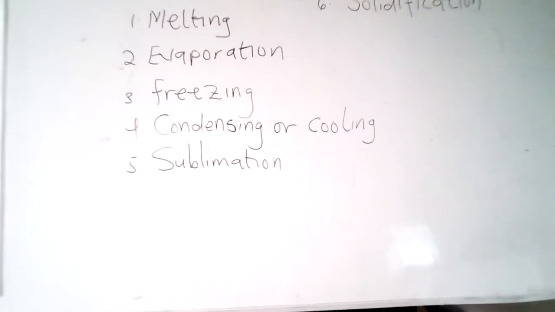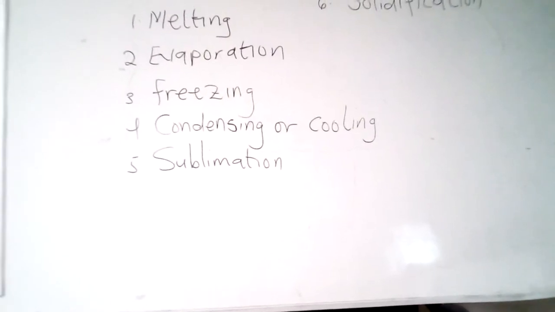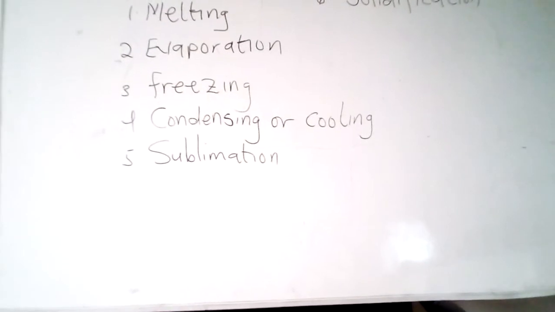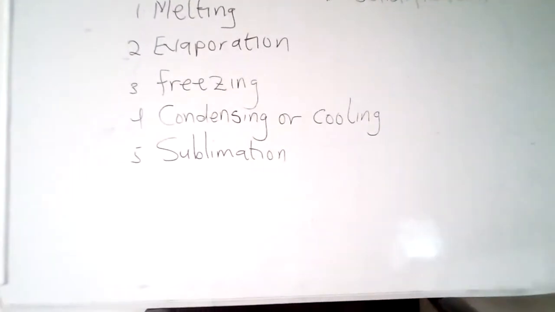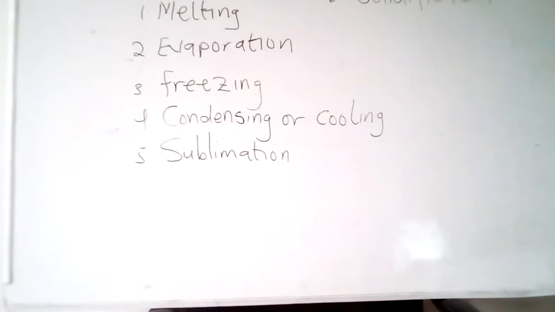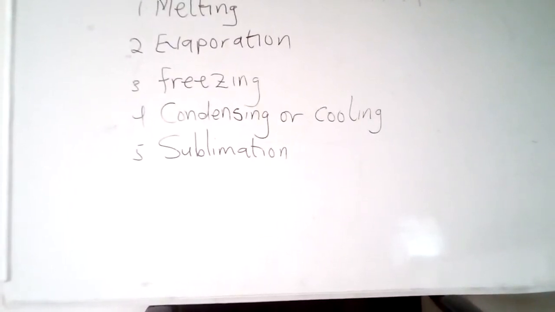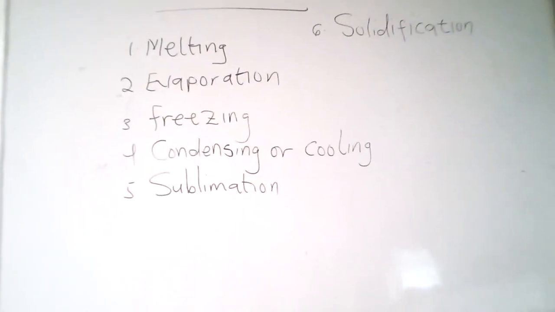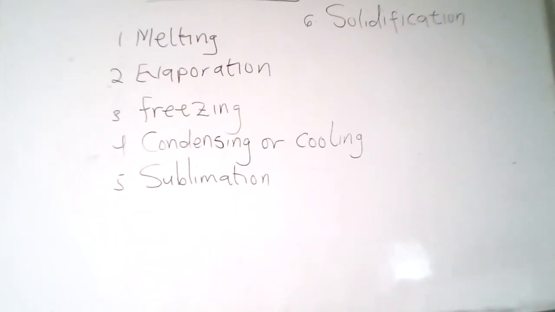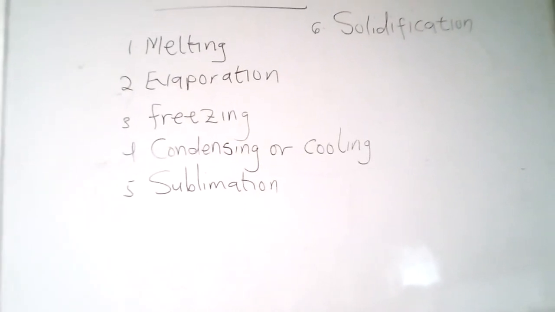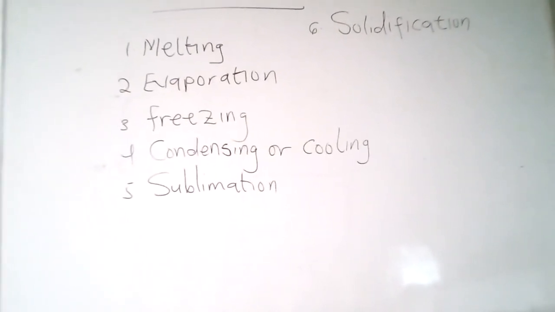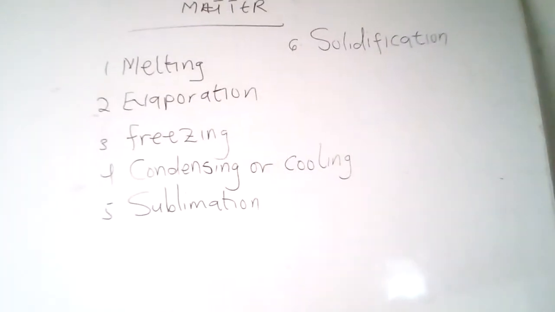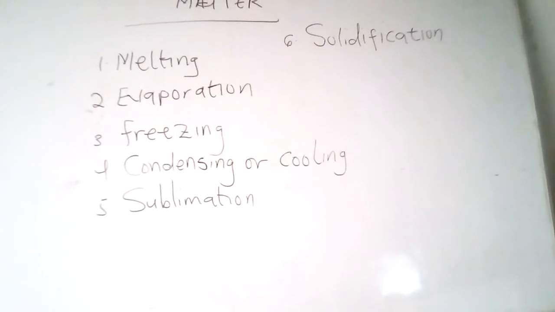This means that in this process of change of state, there is gain or loss of what? Heat. So the temperature at which a solid melts, or the temperature at which both the solid and the liquid states of a substance coexist, is called the melting point. For example, the melting point of ice is 0 degrees Celsius. That's at the temperature of 0 degrees Celsius, ice begins to change into what? Water.